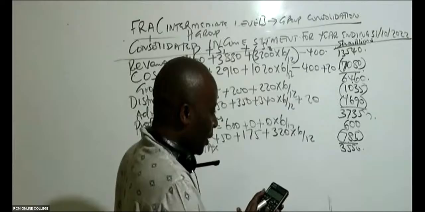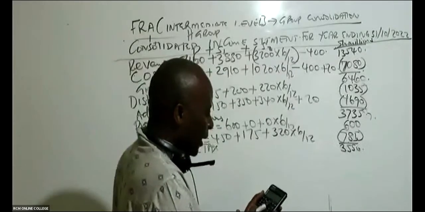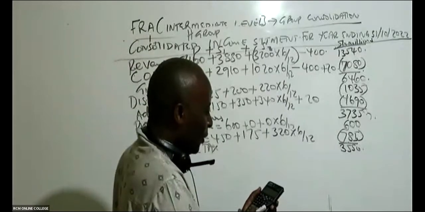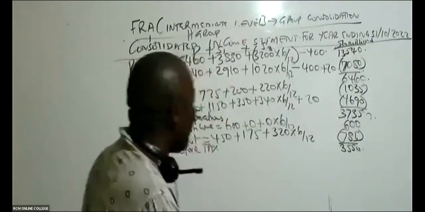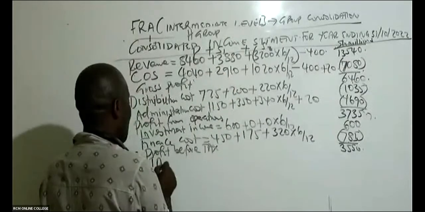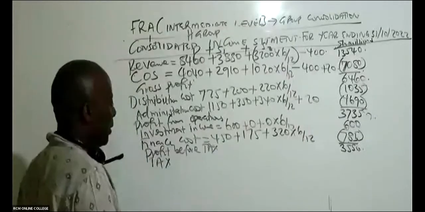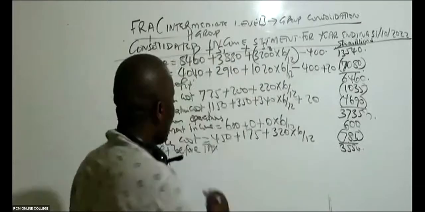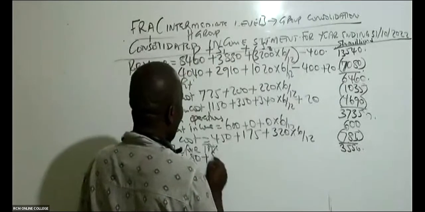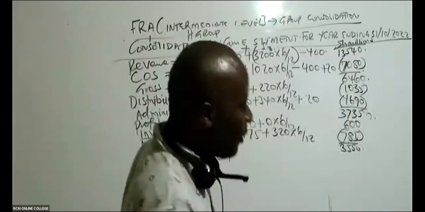They took 35 plus 600 minus 785, giving me 3550. So go ahead and pay taxes. You must pay taxes. The only things that are constant in this life are death and payment of taxes. Go ahead and pay your tax for the group. So tax, I can see 680 plus 80 plus 80 plus 680 plus 80 plus 680 plus 80 plus 440.